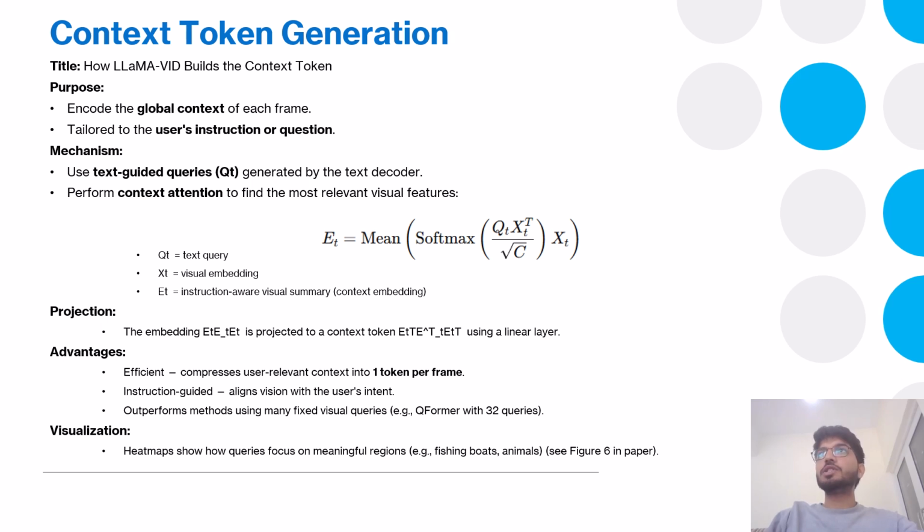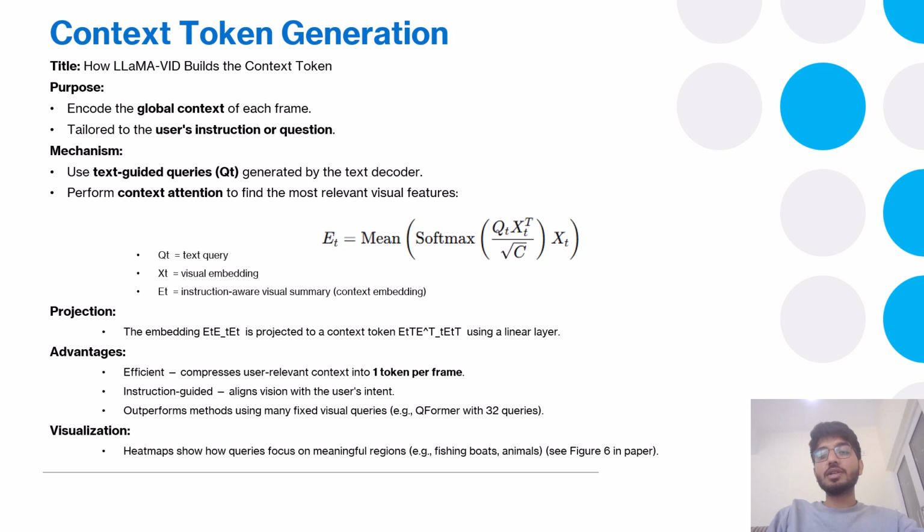So basically it is the most similar dot product of two vectors. Mathematically, it is computed between the queries and the visual features, and takes the weighted average of the important regions. This becomes what we call the context embedding. This embedding is then projected into a token that's compatible with the language model. What makes this powerful is that the context token changes depending on the question.